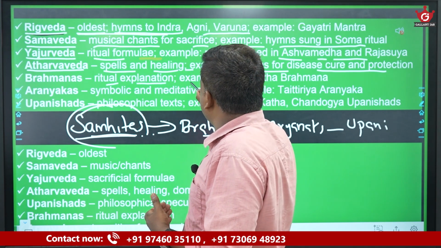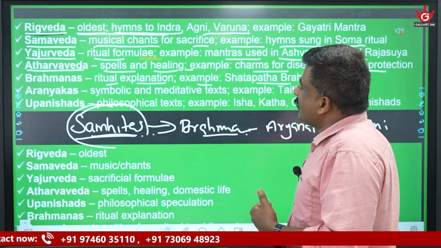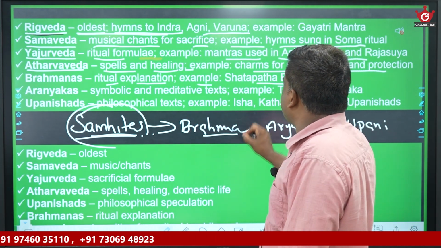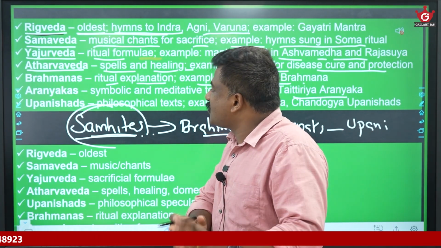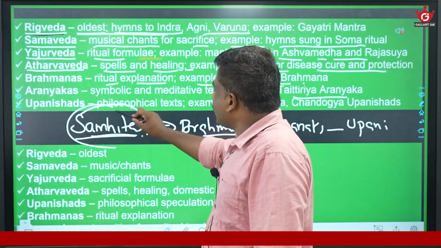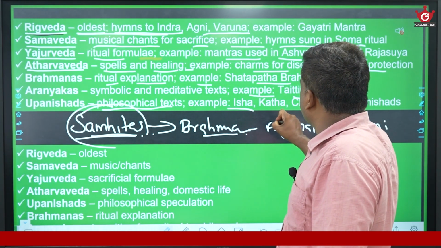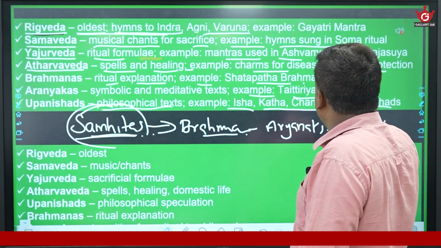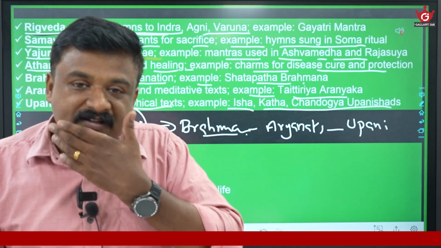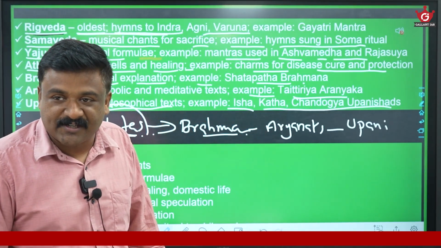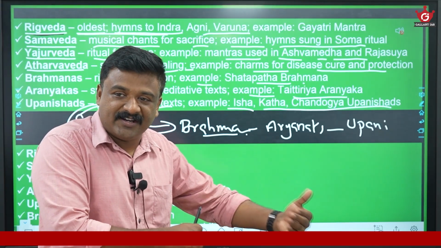Brahmanas are ritual explanation, for example Shatapatha Brahmana. Aranyakas are symbolic and meditative texts, for example Taittiriya Aranyaka, dealing with the philosophy part of rituals. Upanishads are actual philosophy. They deal with Brahman, Atman, the soul, and transmigration of the soul. In the coming slides, we will study in detail.